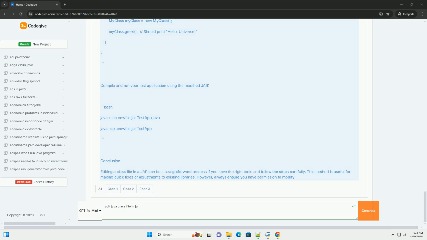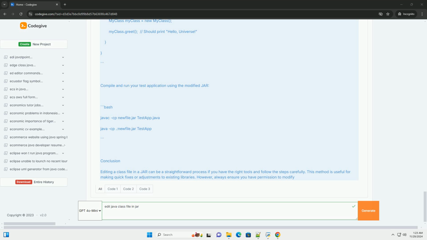Steps to edit a Java class file in a jar. 1. Extract the jar file. First, you need to extract the contents of the jar file. You can use the command line or a file archiving tool. Using the command line, this command extracts all the contents of yourfile.jar into the current directory.